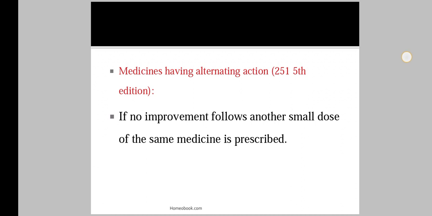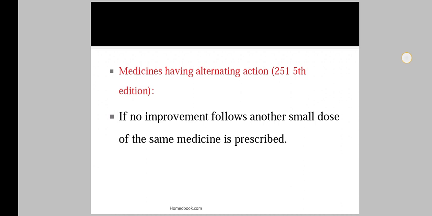In this we see the condition of the patient. If there is improvement in the patient, in this case we should not repeat the dose. Then in the second condition, nature of disease, in acute conditions we repeat the medicine frequently; in chronic cases we should not. Then the third condition, nature of remedy: if potency is low we will repeat it, if potency is high we will not repeat it.